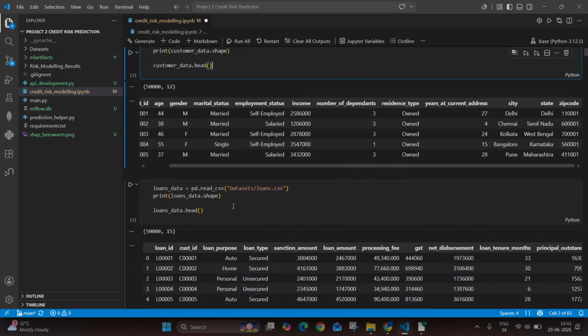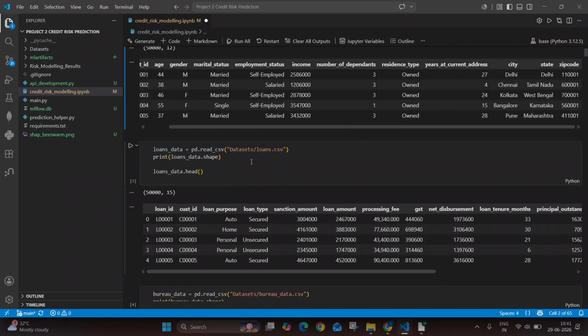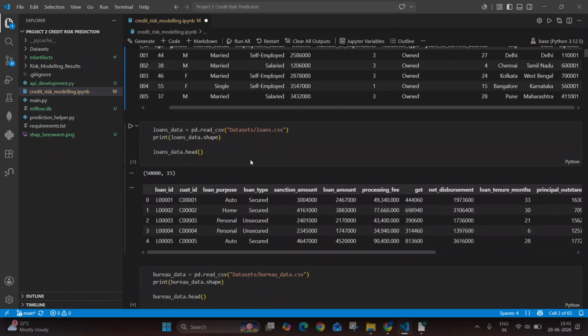Then the other data set is loans.csv, where data related to loans given to the applicants are present, such as loan ID, customer ID, the purpose of the loan, loan type, sanction amount, the loan amount that has been given, the processing fees, GST, and others.